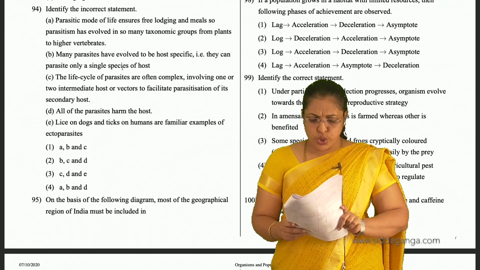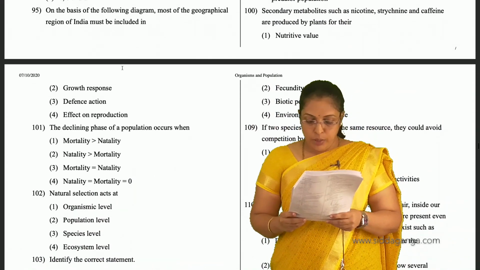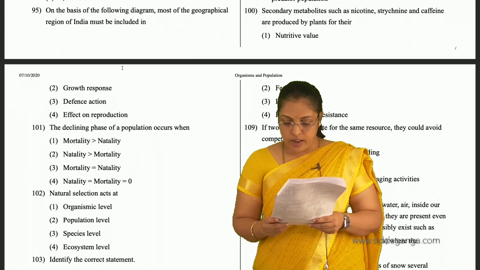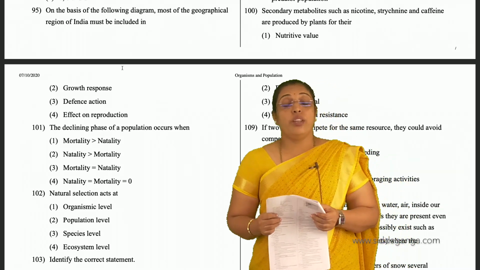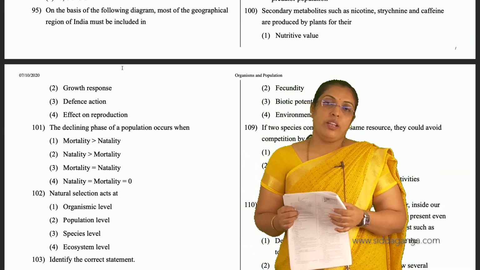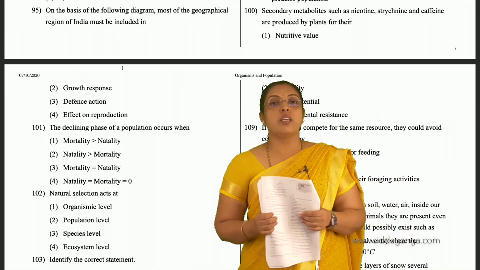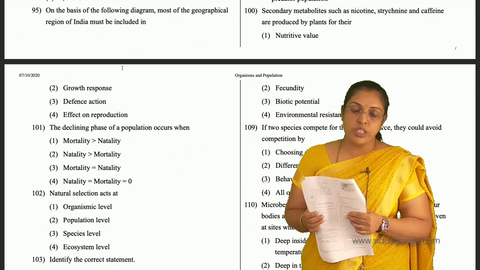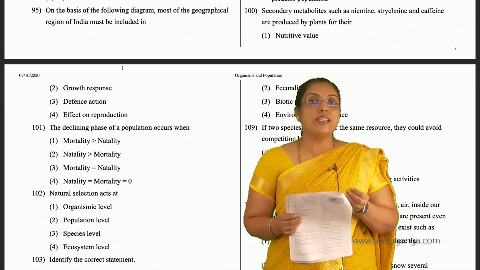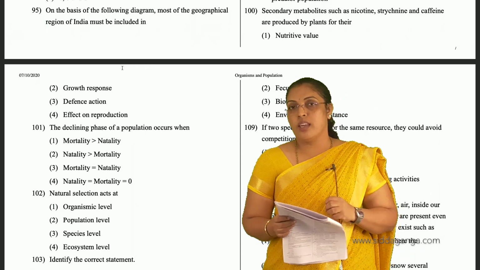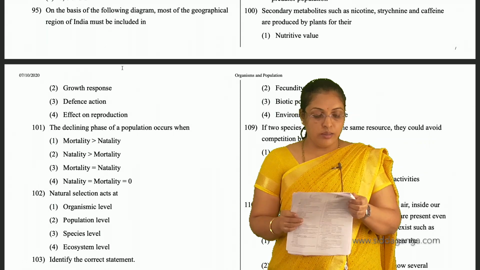Then coming to question number 100. Secondary metabolites such as nicotine, strychnine and caffeine are produced by plants mainly for their defense action. When predators are going to eat these plants, these chemicals are going to disturb the physiological functions in predators. Sometimes they may kill the predators. So as a defense mechanism, they produce these chemicals as secondary metabolites. So third is the answer for 100.